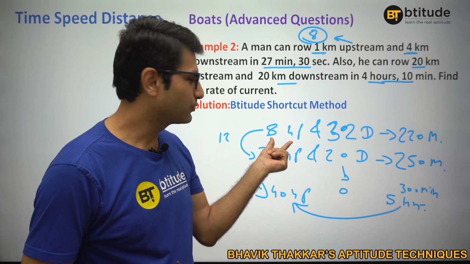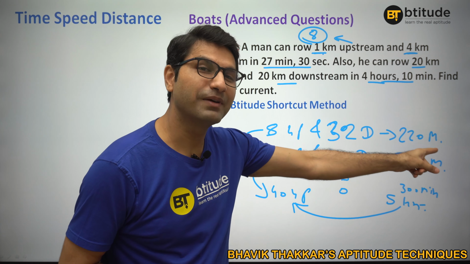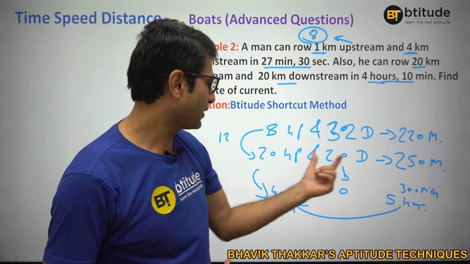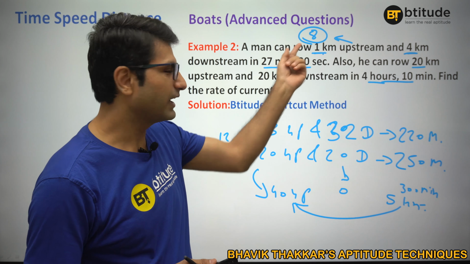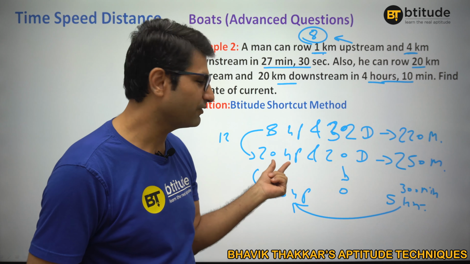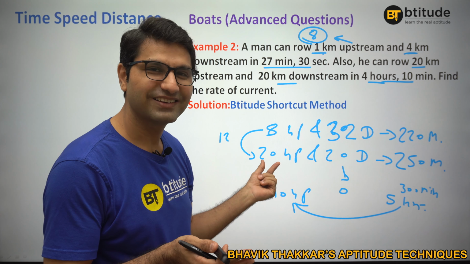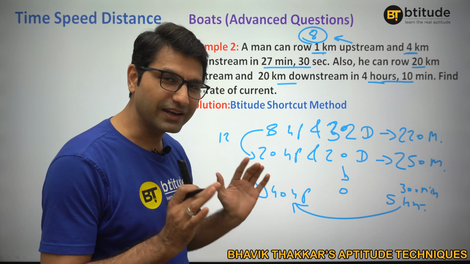Right here, it should have taken 1 hour, but the total is 220 minutes, right? Are you getting it? Or maybe you can use it here. Maybe this would be an easier calculation, because 8 kilometers per hour is your speed. For 20 kilometers, you will take 2.5 hours. 2.5 hours is 150 minutes, right? Pretty similar. Either way you can use it. Are you getting it again?